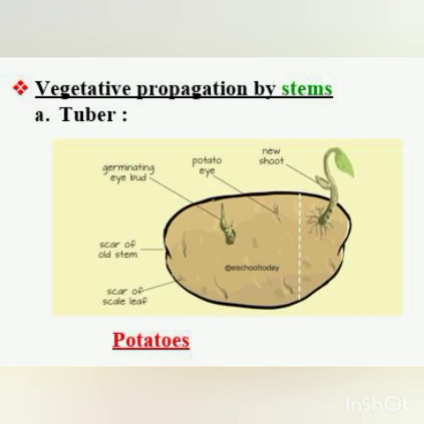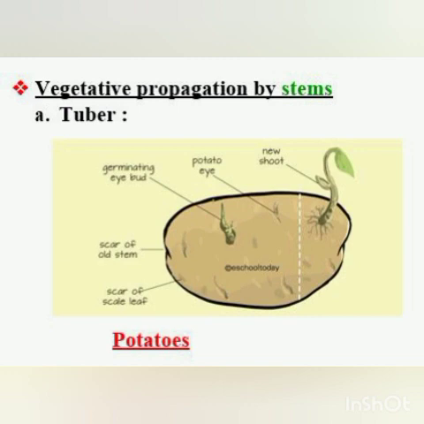What will happen? This axillary bud will grow into a new plant, as you can see in the slide. Can you see here? From the axillary bud the new plant arises. Then this plant gets detached from the potato and gives rise to new individuals. I hope it is clear what a tuber is. So here the example is potato.